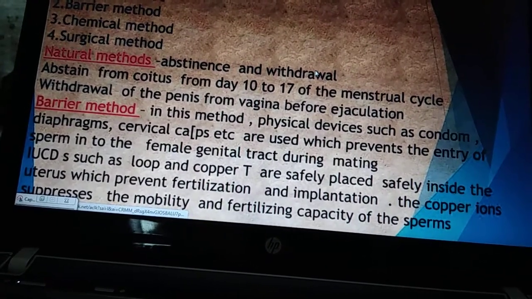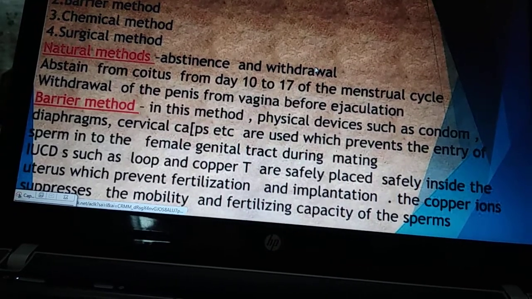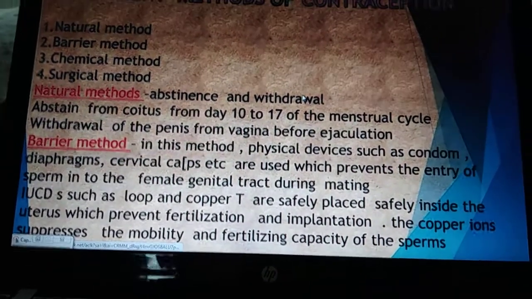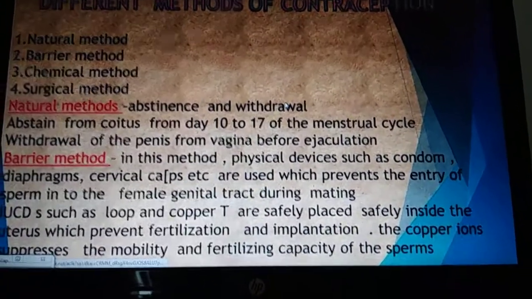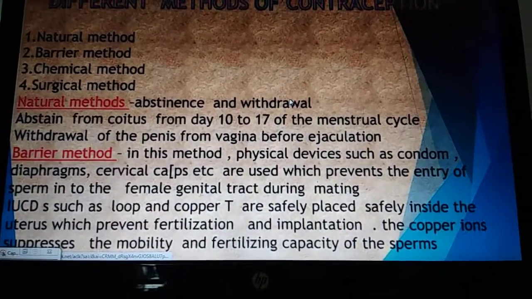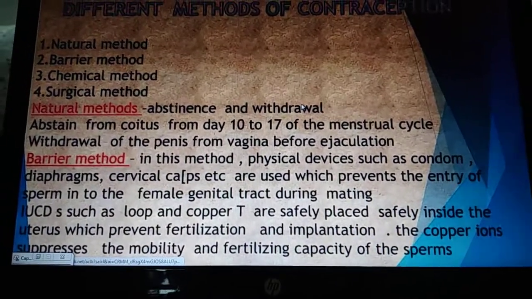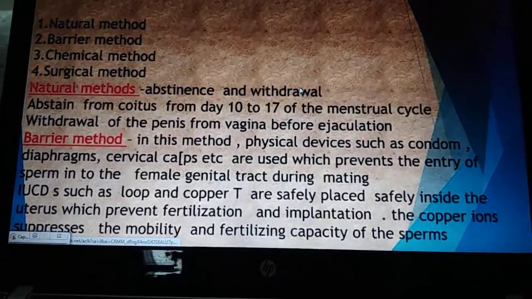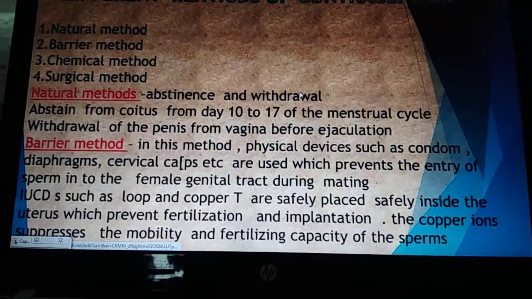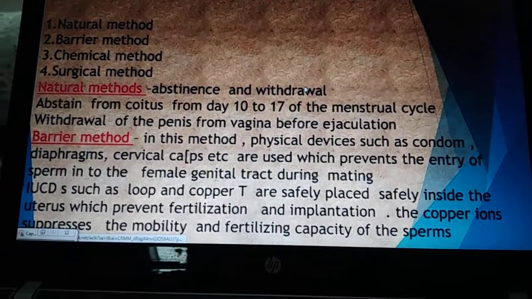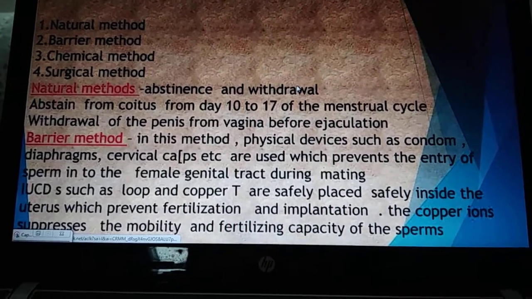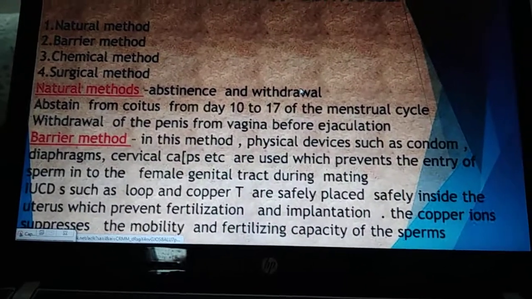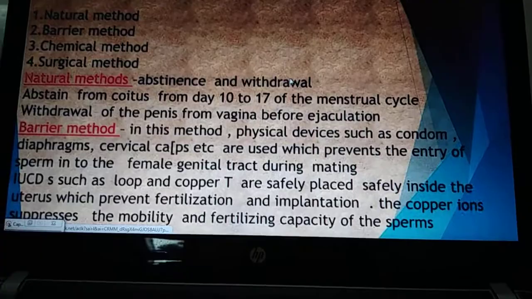IUCD, like copper T, intrauterine contraceptive devices, that is an IUCD. The copper T is safely placed inside the uterus of the female, and it releases copper ions which suppress the motility of the sperm. It also decreases the fertilizing capacity of the sperm and helps to prevent the fusion of sperm and the egg.